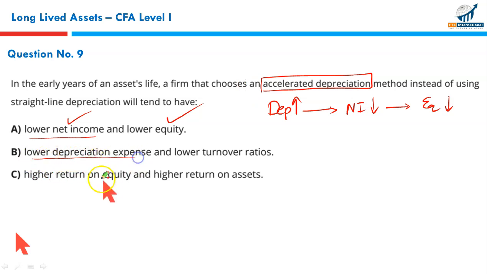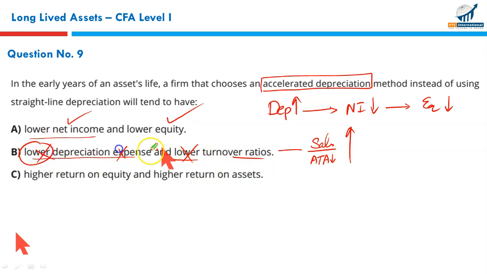Lower depreciation expense, wrong. Accelerated depreciation results in higher depreciation charge in the early years. Low turnover ratios, asset turnover, that is sales upon average total assets. Since you are charging higher depreciation, resultantly your average total assets will fall. Denominator falls, the ratio would improve, not fall, not lower. Higher turnover ratios, higher depreciation, that's the reason this option has been cancelled.